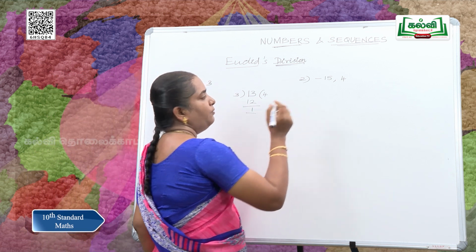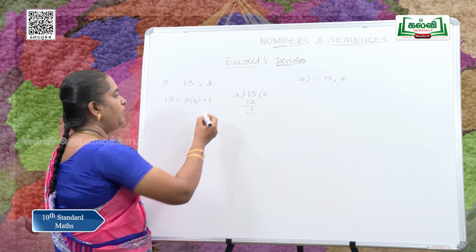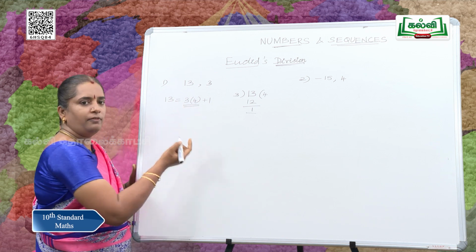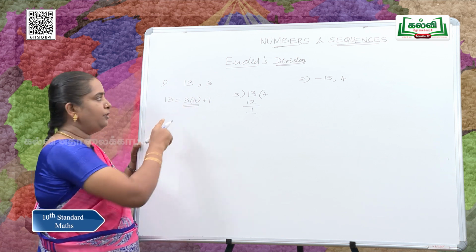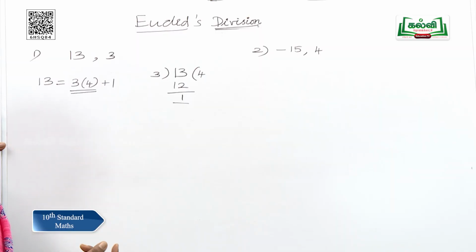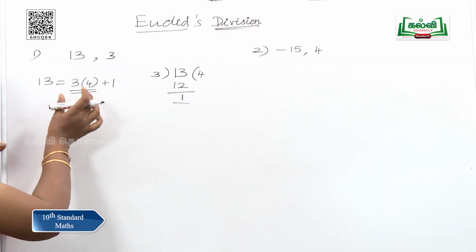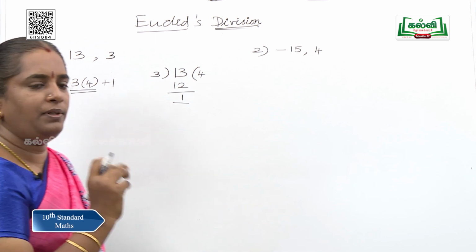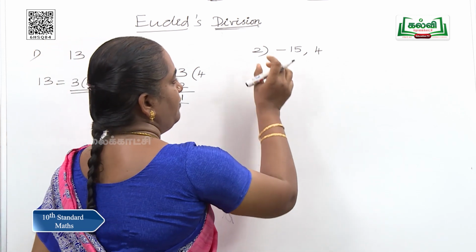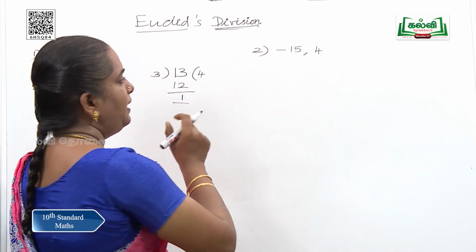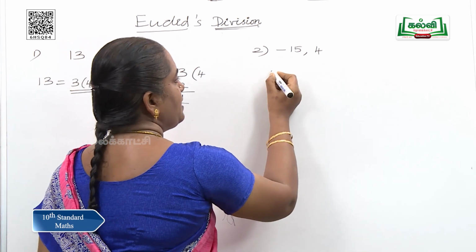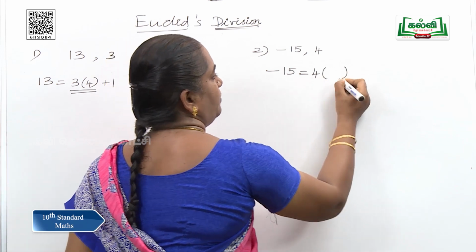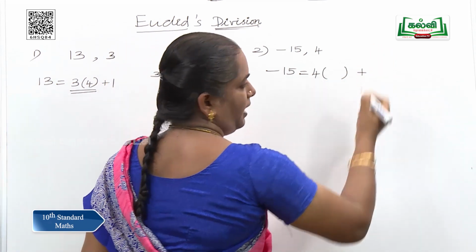And here, one more thing we have to keep in mind, r is always non-negative. So, always this bq will be less than or equal to that a. Okay, can you understand what I say? This bq, the product of b and q, will be equal to a or less than a. We have to keep that in mind, because we are going to apply that property here. So, minus 15 can be restated as 4 into something plus this r.